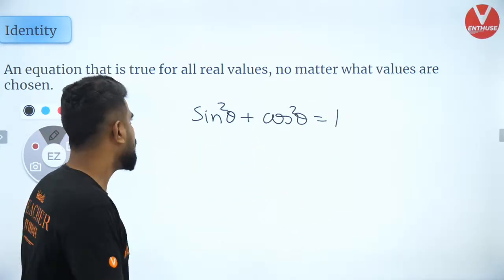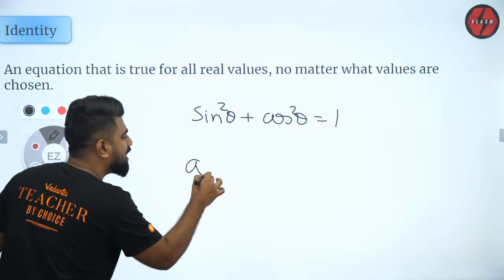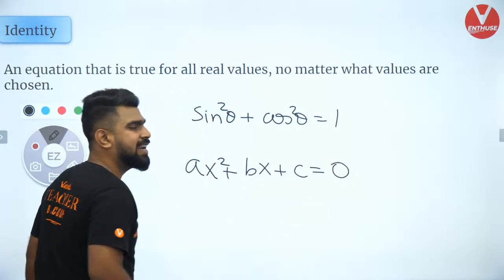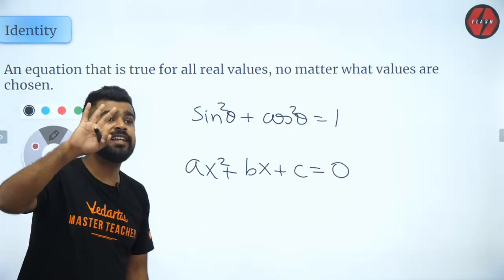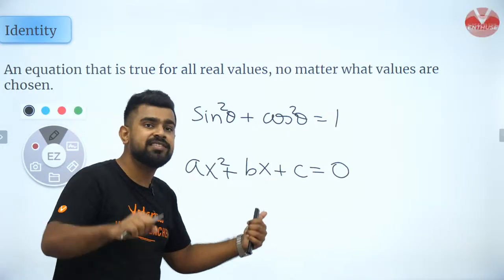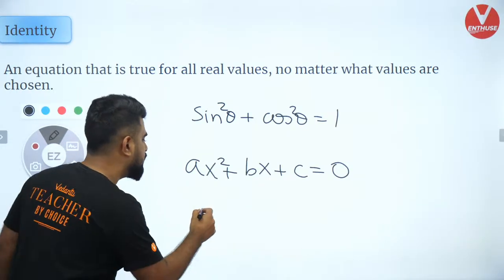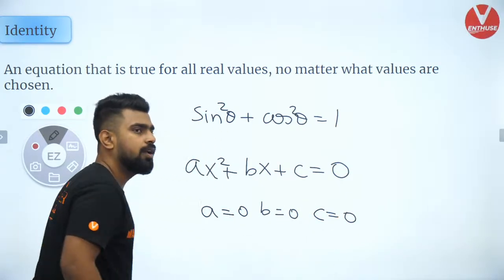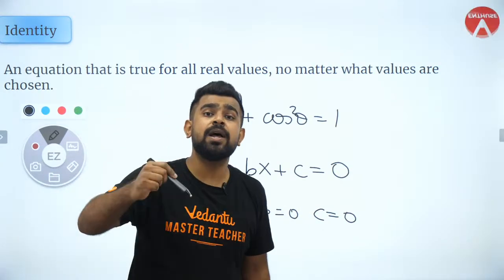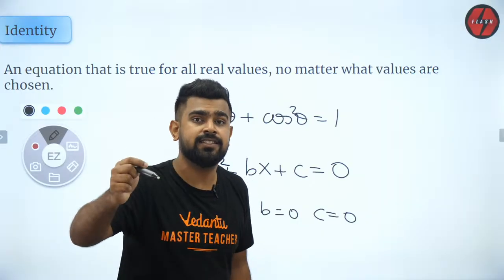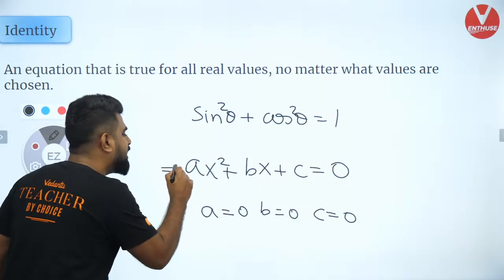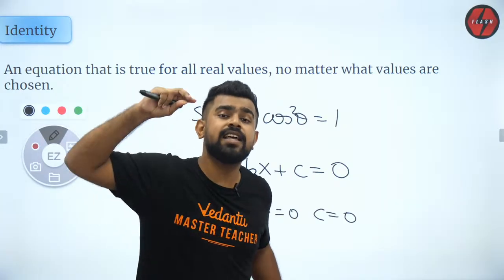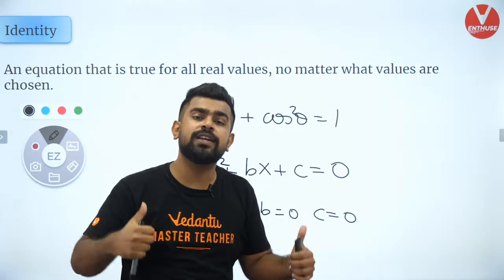Got it? So now if I give you a quadratic like this, ax square plus bx plus c equal to 0, and I'm telling you this has 3 roots. If this has 3 roots, what does it mean? It means a is 0, b is 0, c is 0. Because we saw that the fundamental theorem of algebra says that a quadratic equation will always have 2 roots only. At the maximum it can have 2 roots. Then how can it be 3 roots?